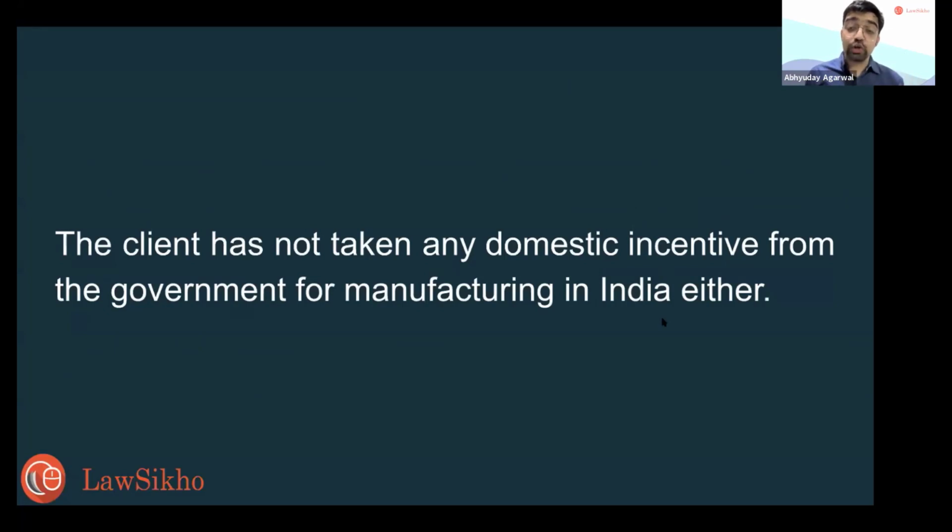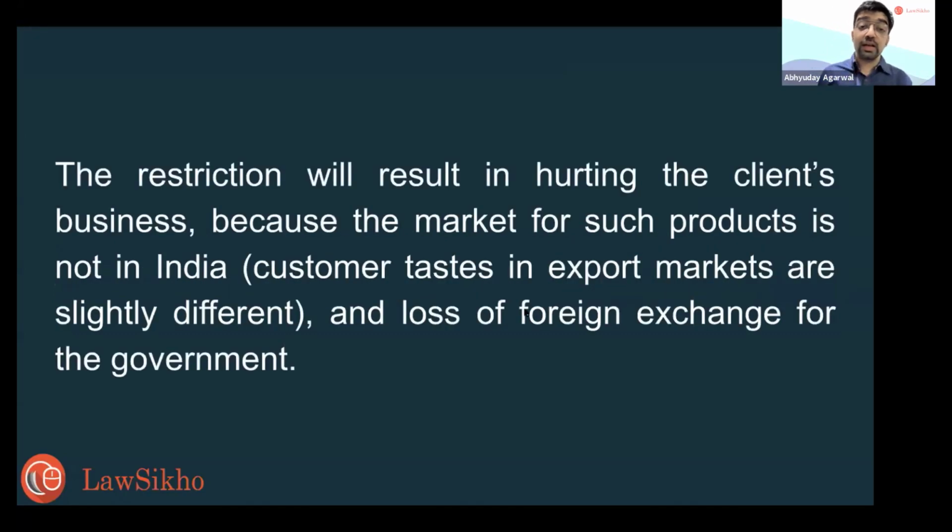The client hasn't taken any domestic incentive, no tax incentive, no free land, nothing. So there are no violations of any of this kind. They took some benefit of government and then they are exporting? Nothing like that. Now this restriction is hurting the client's business because the market for such products is not in India.